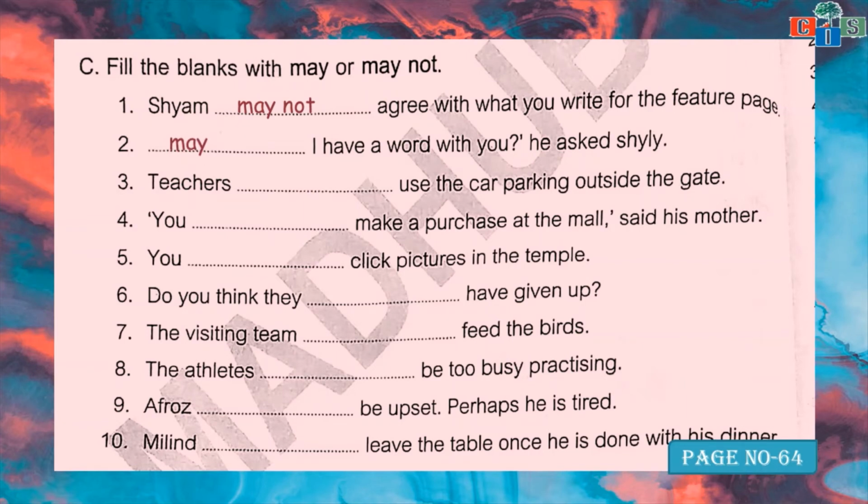क्या मैं आपसे बात कर सकता हूँ? May I have a word with you? He asked shyly. When asking permission, at that time it will be "may". In this way you have to do the rest of the sentences, right? Let's move forward.